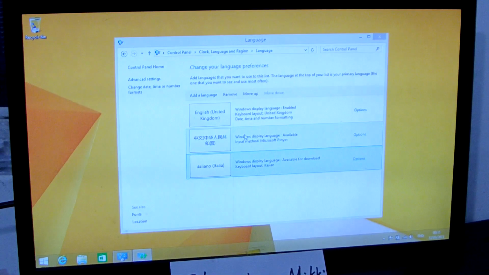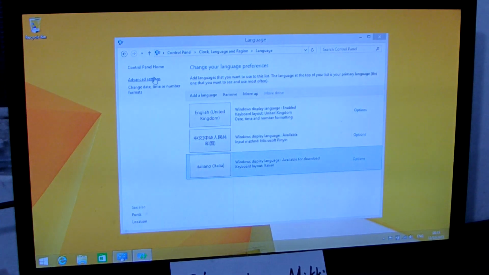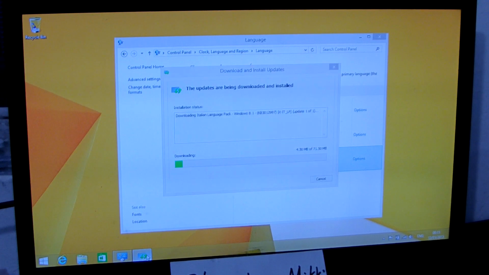Yes. Now we see the process. Oh, okay. This is the process. Install language. It takes about 3 or 5 minutes to finish install the language. So after install language, then you reboot it. The language will be native.